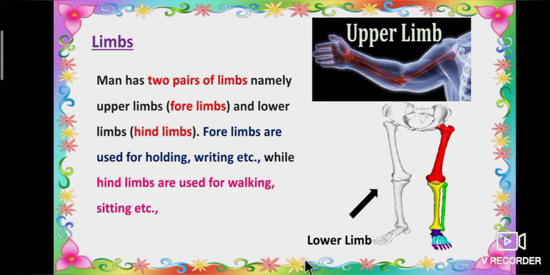So once again I repeat, man has two pairs of limbs, namely upper limbs and lower limbs. Upper limbs also called forelimbs. Lower limbs also called hindlimbs. Forelimbs are used for holding, writing, etc. While hindlimbs are used for walking, sitting, etc.